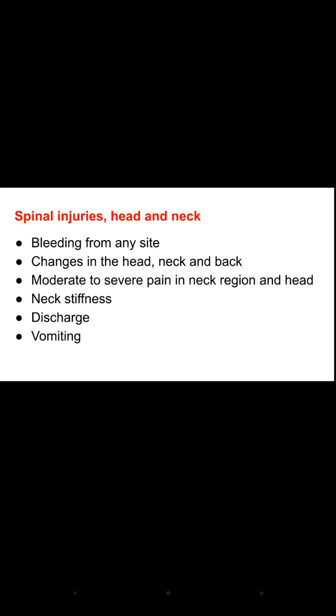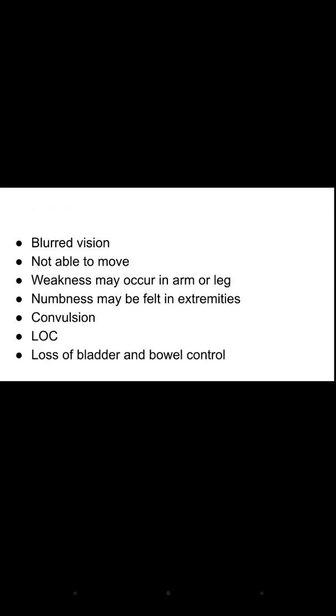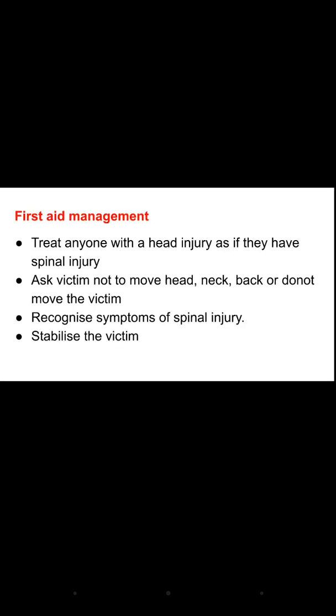This discharge will be cerebrospinal fluid, that is CSF. Then vomiting, any blood evasion, the person is not able to move. Weakness may occur in the arms, leg or numbness may be felt in extremities. There may be convulsion, loss of consciousness, loss of bladder and the bowel control.